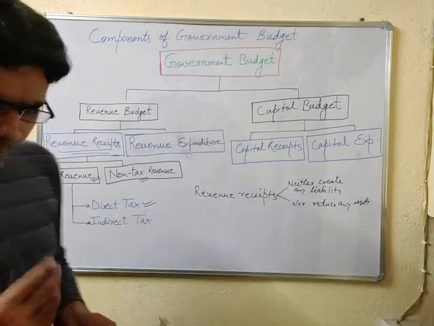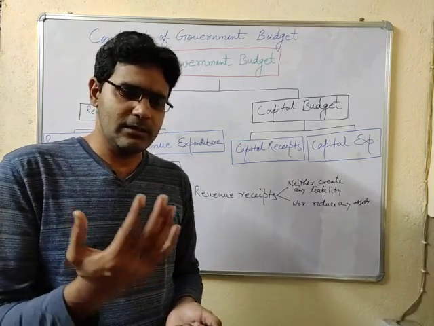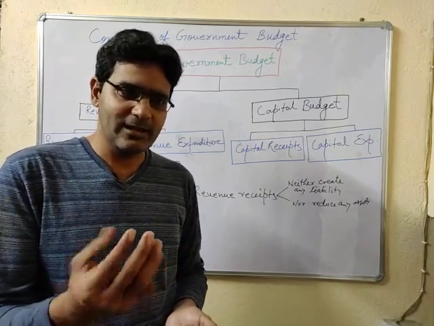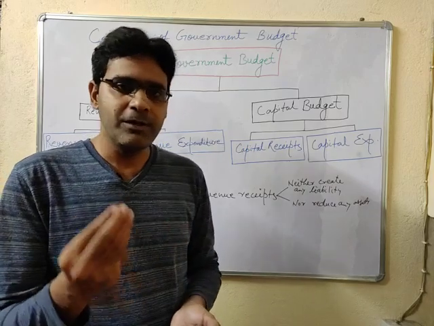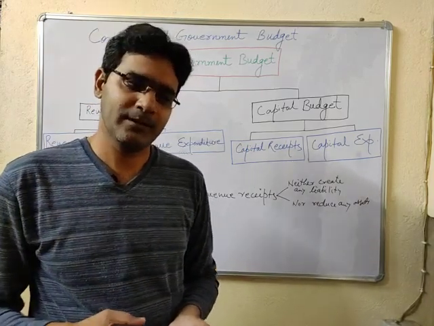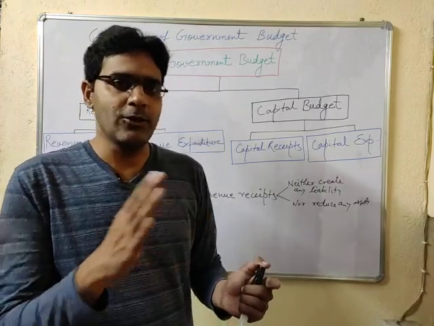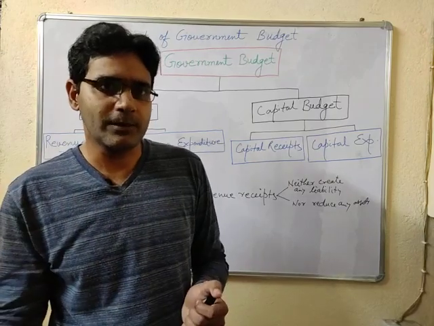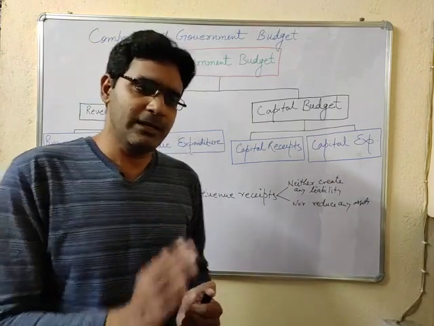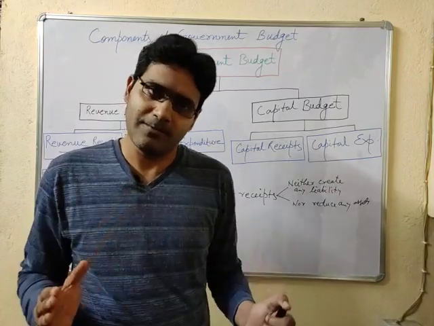What is the meaning of direct tax? Direct tax is that tax where the monetary burden is borne by the actual payer. It means this burden cannot be shifted to another person or entity. The bearer and the payer are the same.